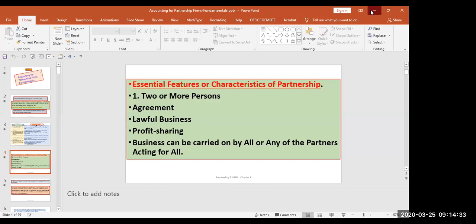Partnership firm may have one active member or other sleeping partners. Okay, one will be active partner or other will be sleeping partners. It can be carried on by all. Either all will be involved or any one of the partners acting for all. Now these rights we have already done.